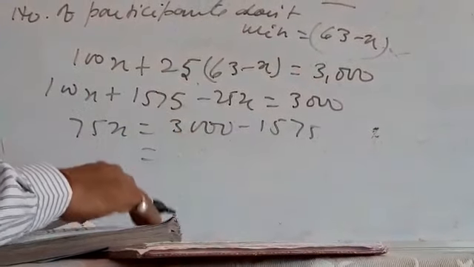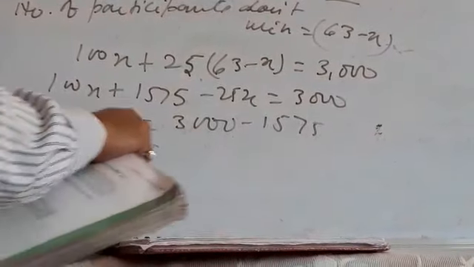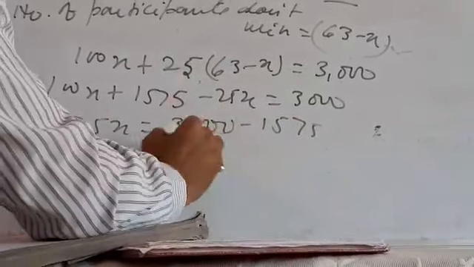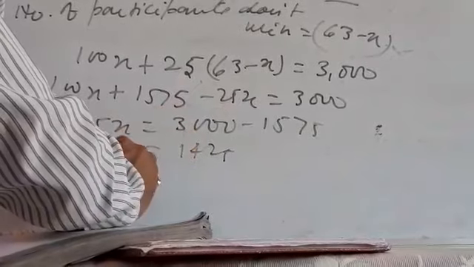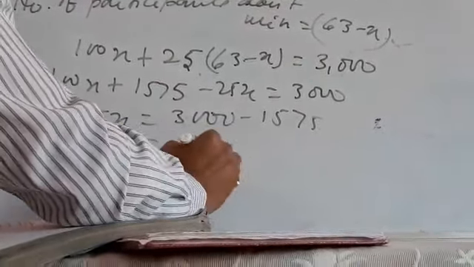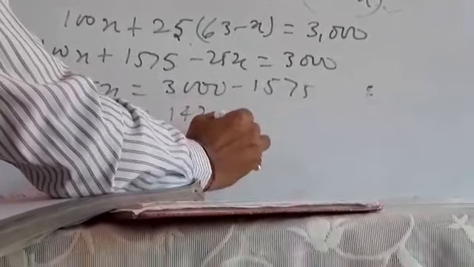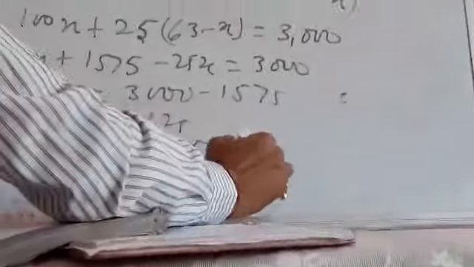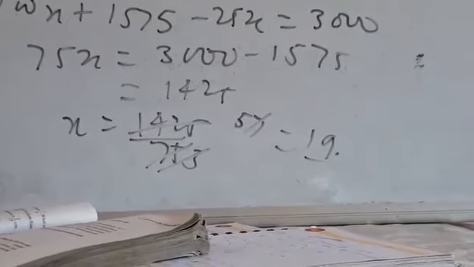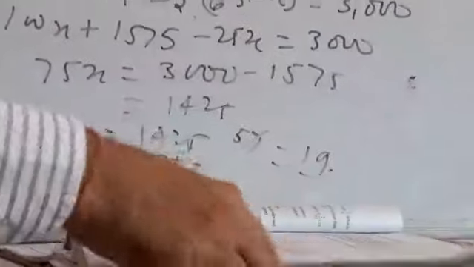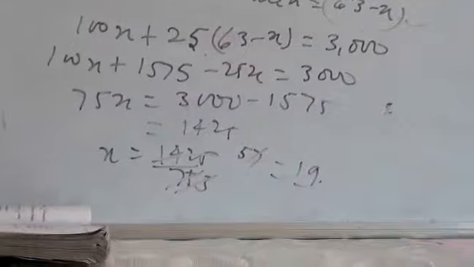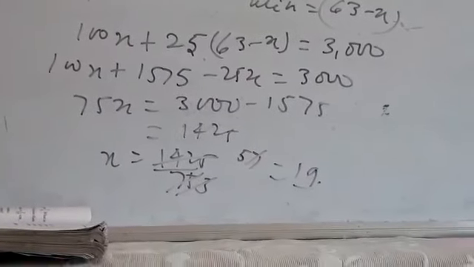So this would be, I think, 1425. So x is equal to 1425 upon 75. So this is coming 19. So the number of winners is 19, and the number of participants who don't win are 63 minus 19, which is 44.